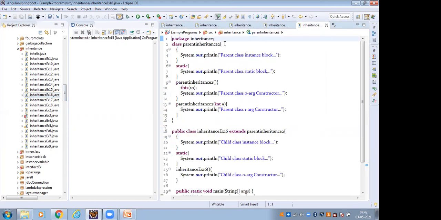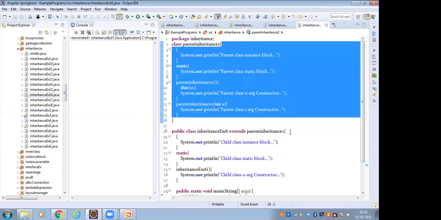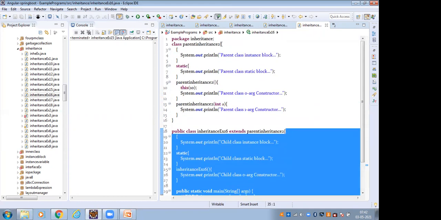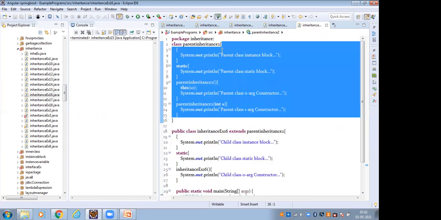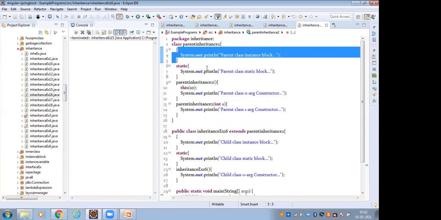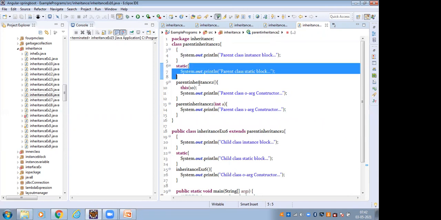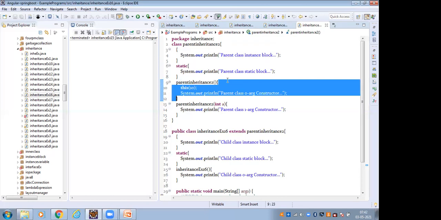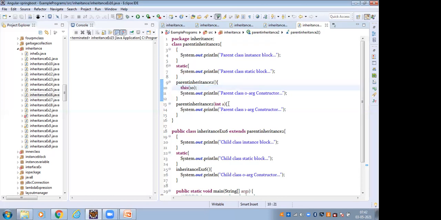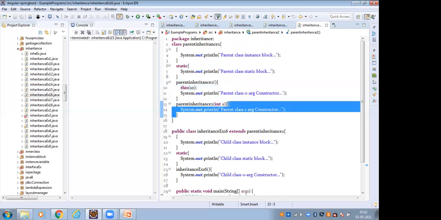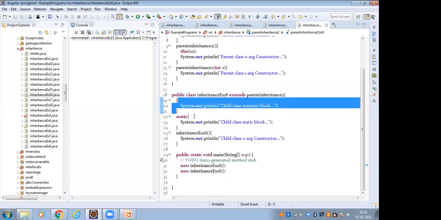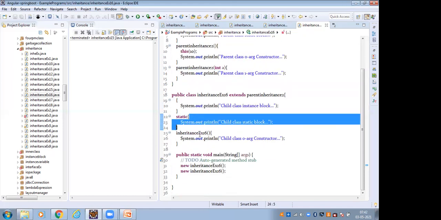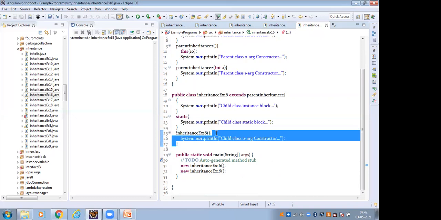And here, this is the parent class and this is the child class. Inside the parent class we have the parent class instance block, the parent class static block, and constructors: the parent class 0 arg constructor and the parent class 1 arg constructor. And this is the child class instance block, the child class static block, and the child class 0 arg constructor.